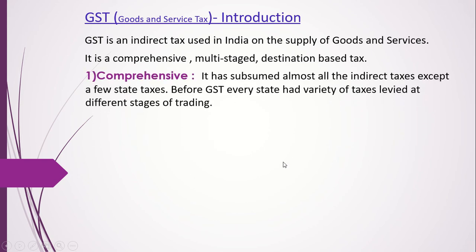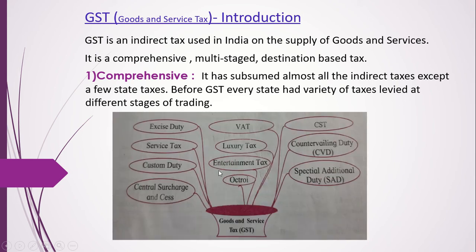Now, what does that mean? Comprehensive means it has subsumed almost all the indirect taxes except a few state taxes. Before GST, every state had a variety of taxes levied at different stages of trading. Here you can see so many different taxes: excise duty, service tax, custom duty, entertainment tax, luxury tax. All these taxes have come under one roof, that is Goods and Service Tax, GST.